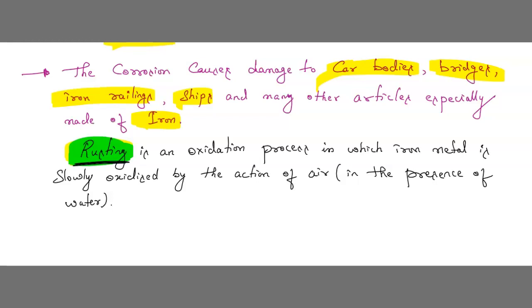Understood? Now next, if you become an engineer or a scientist, you may develop some technique so we can avoid this corrosion. But still we have some preventive measures to prevent corrosion. We have preventive measures as well as the reasons why this is happening. That also we are going to discuss. What are the preventive measures? How can we control this corrosion or rusting? That also we are going to discuss in the next chapter, metals and non-metals. In that chapter we are going to discuss still more information related to corrosion.